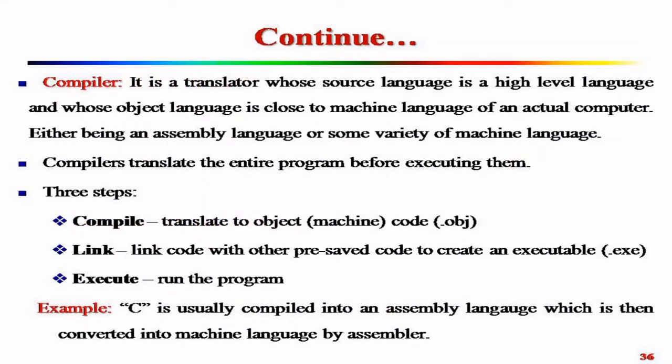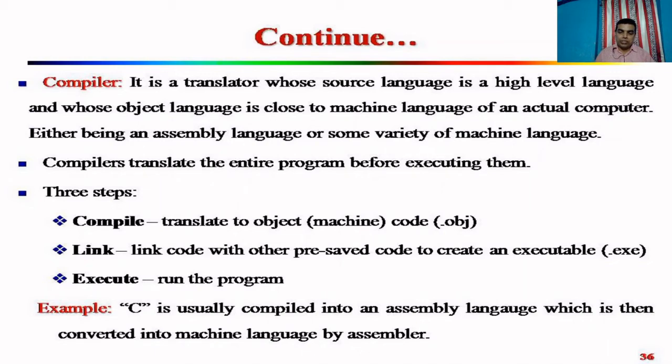Next, compiler. So what is a compiler? It is a translator whose source language is a high level language and whose object language is close to machine language of an actual computer, either being an assembly language or some variety of machine language. Compiler translates the entire program before executing them.